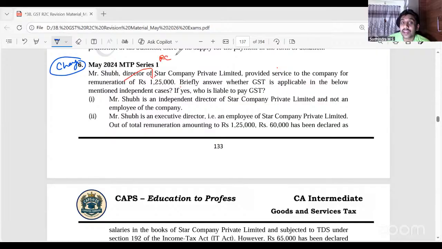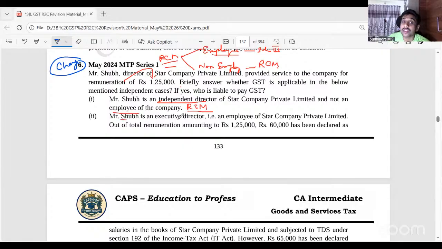Right, in the next chapter, RCM, we discussed remuneration to director. What did we understand there? If he is receiving it as an employee, what happens? Not a supply because Schedule 3. If he is receiving it as a non-employee, then RCM comes into the picture. So here, if he is an independent director, not an employee, then it is taxable. It is a supply, taxable, RCM applies.